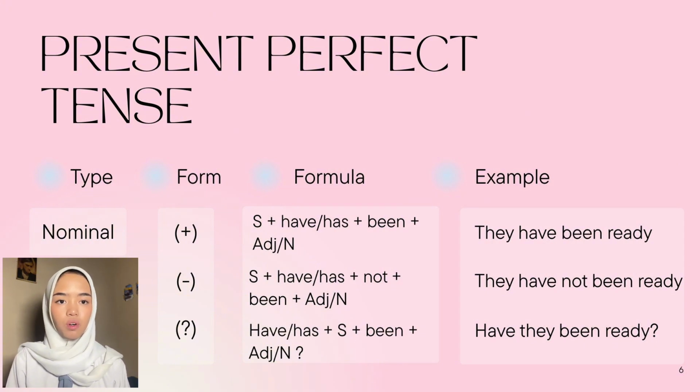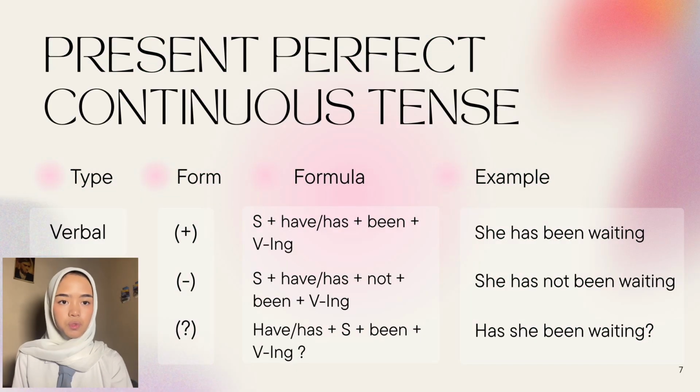In its negative form, it is subject plus have or has not been plus adjective or noun. For example, they have not been ready. And its last form, it is the interrogative one, which is have or has plus subject plus been plus adjective or noun. For example, have they been ready? And last, we have the present perfect continuous tense. It has one type and three forms.